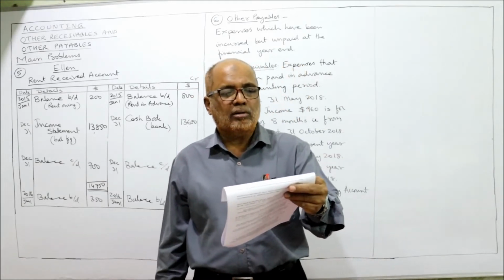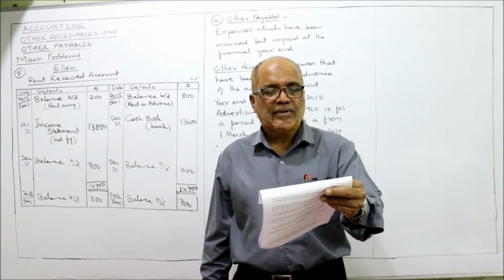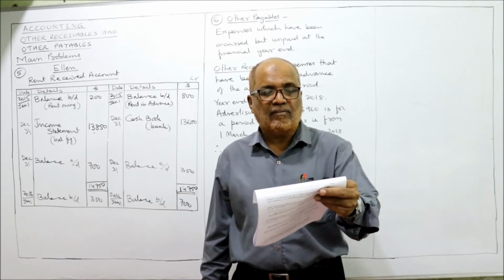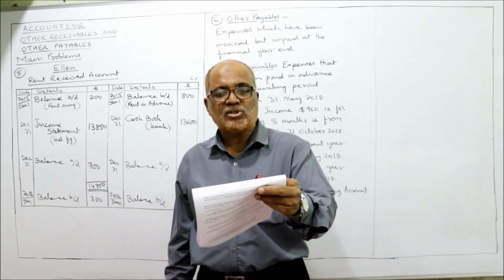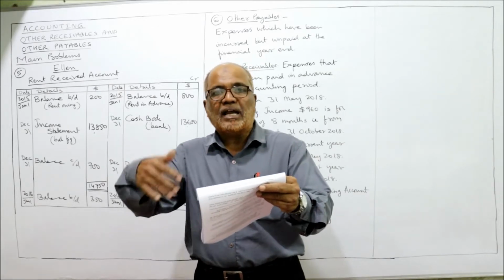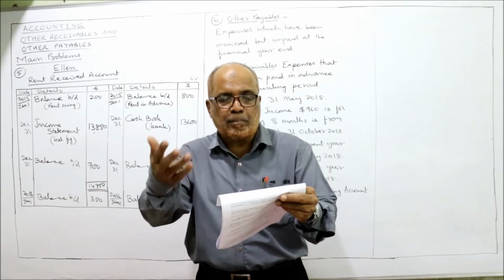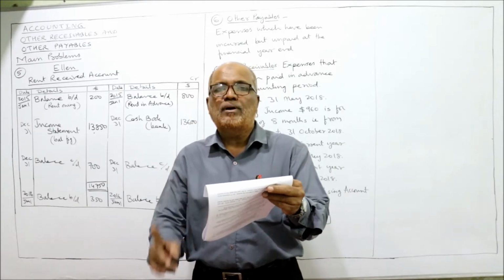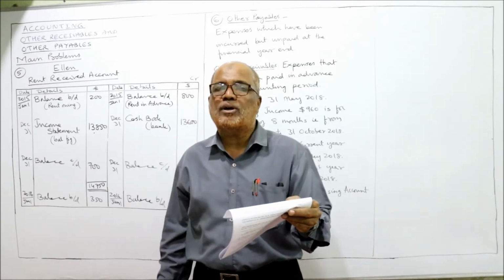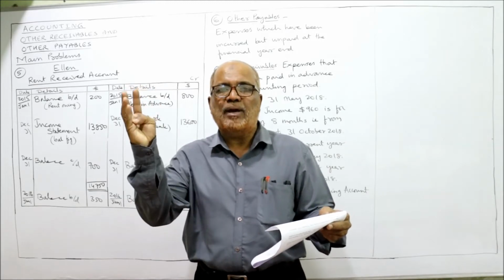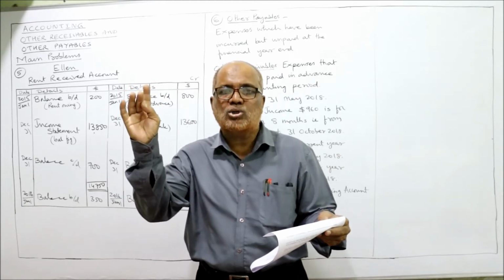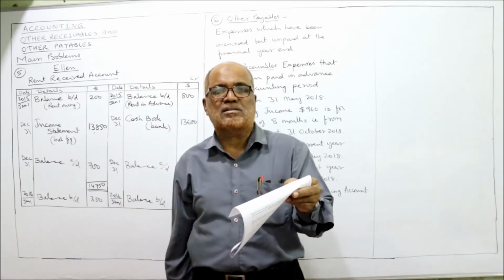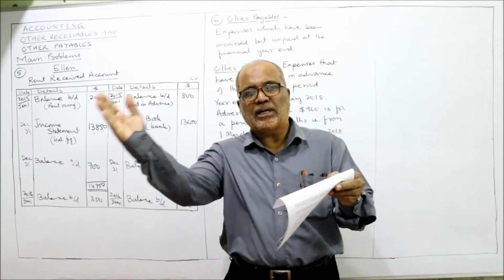Next question is, Wasim is preparing his financial statement for the year ended 31st May 2018. On 5th June 2018, he received an invoice of $960 for advertising covering the period from 1st March 2018 to 31st October 2018. That means he has paid $960 for advertising. So how many months? March, April, May, June, July, August, September, October. 8 months. For 8 months, the advertising expenditure is 960.